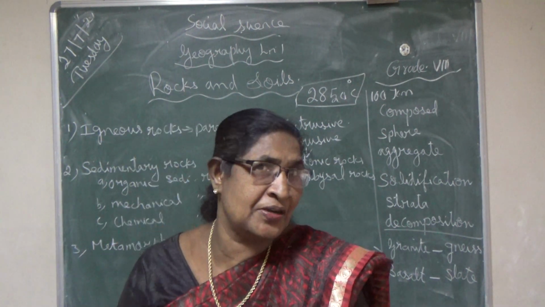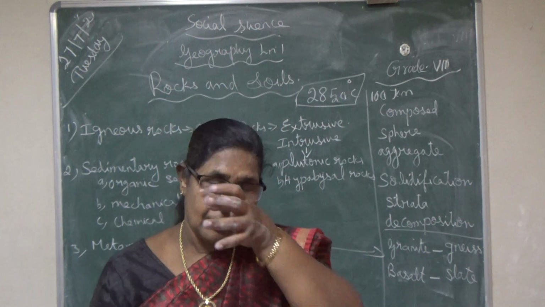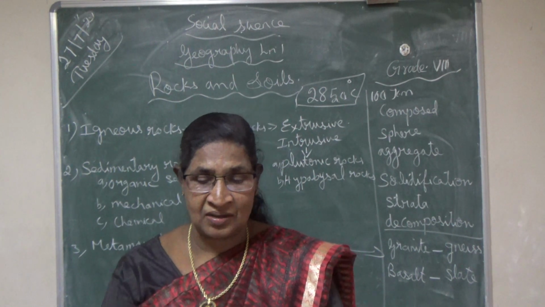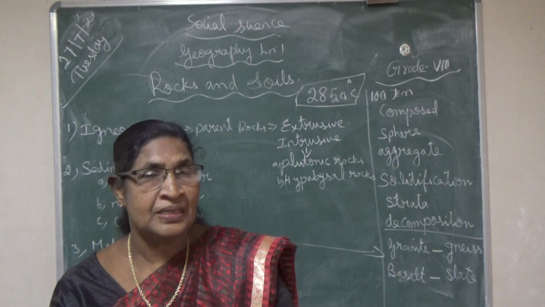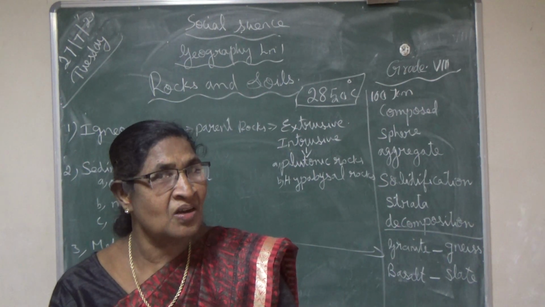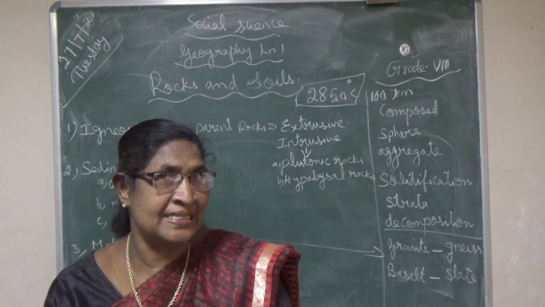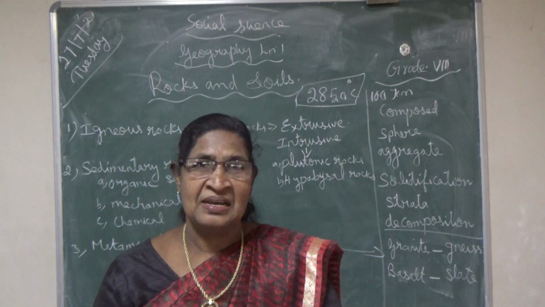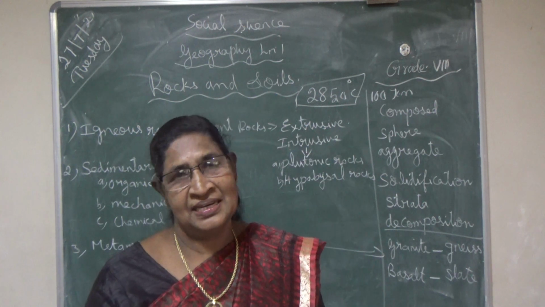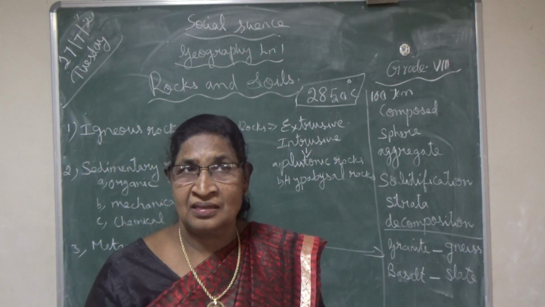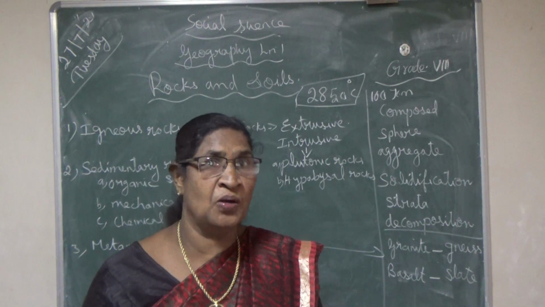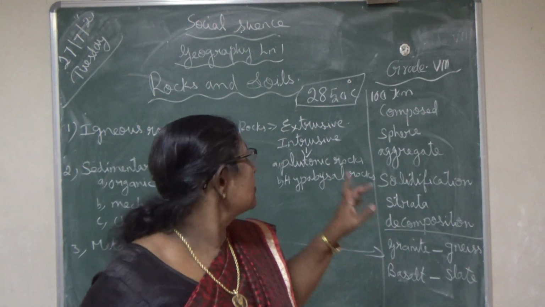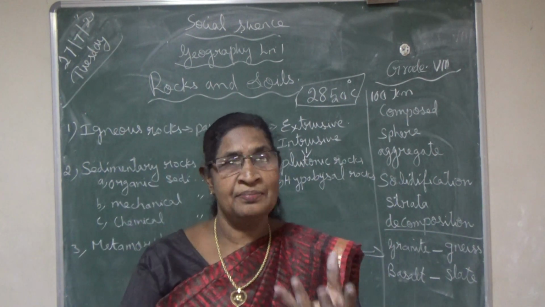Molten means liquid. You know the meaning of liquid, isn't it? So these molten materials are called magma. You have studied, isn't it? Magma means the liquid materials in the interior part of the earth, below 100 kilometers depth, where we can find the molten materials.